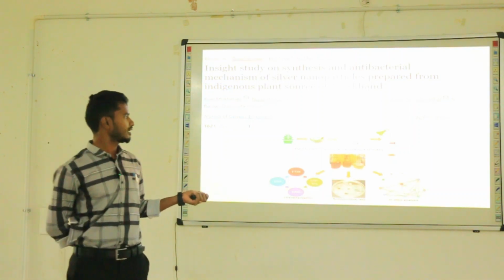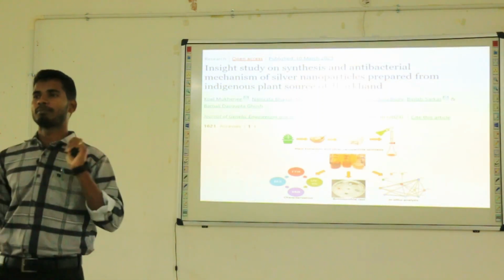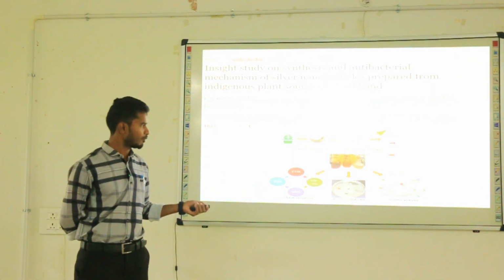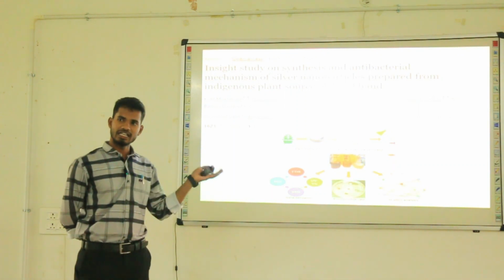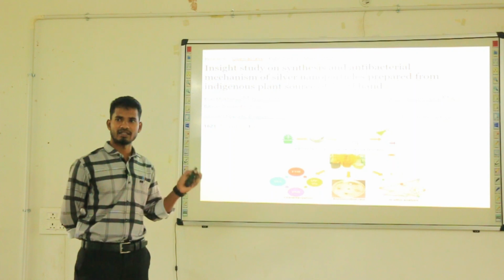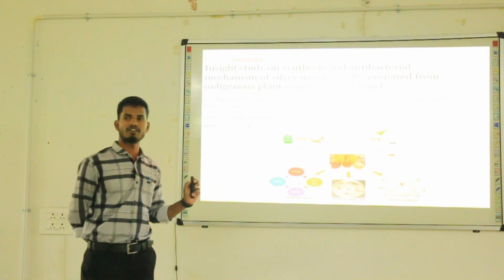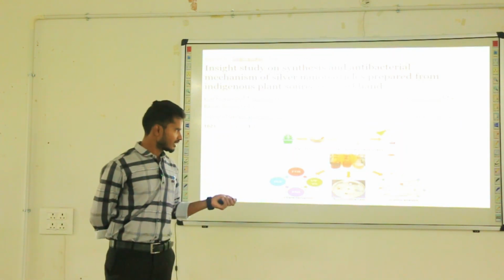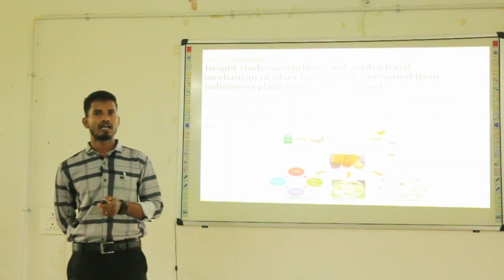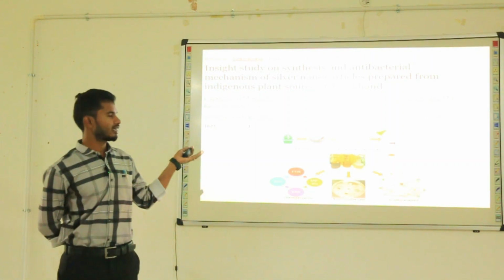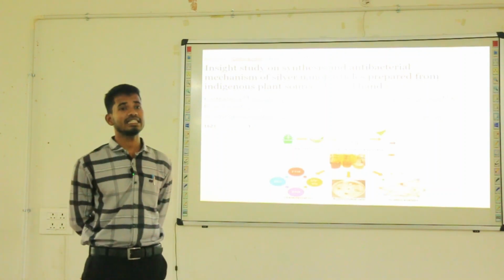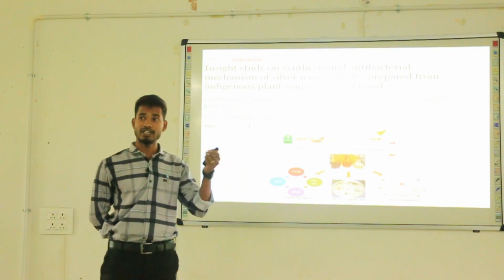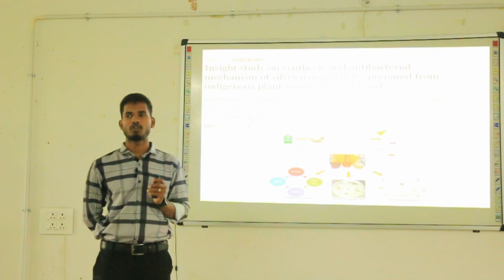In a Petri plate, they poured nutrient agar medium and then inoculated gram positive as well as gram negative bacteria, and in the wells they poured the synthesized silver nanoparticles. In the control plate, they took only distilled water. They observed the difference: in distilled water there is no zone of inhibition, but in the case of synthesized silver nanoparticles, a zone of inhibition was observed. From this they concluded that silver nanoparticles are more effective against gram positive bacteria when compared to gram negative bacteria. It shows more zone of inhibition in gram positive bacteria.